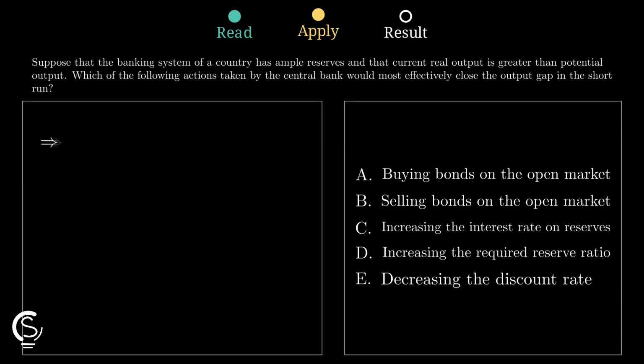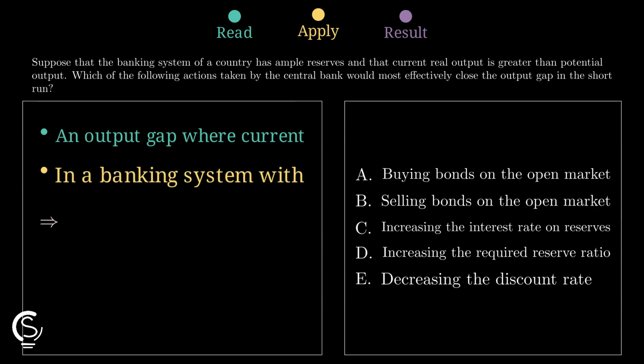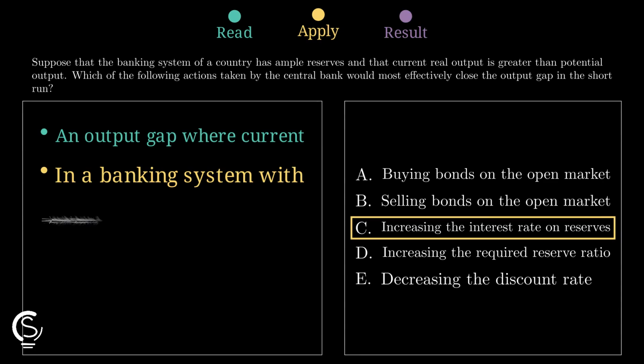Now use the ample reserves clue. If banks already hold plenty of reserves, changing required reserves matters less, but paying banks more interest on reserves strongly encourages them to hold funds. That pulls money out of circulation through lower lending, cools aggregate demand in the short run, and closes the inflationary gap. So C works best.